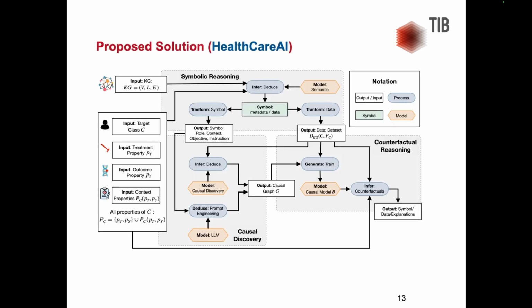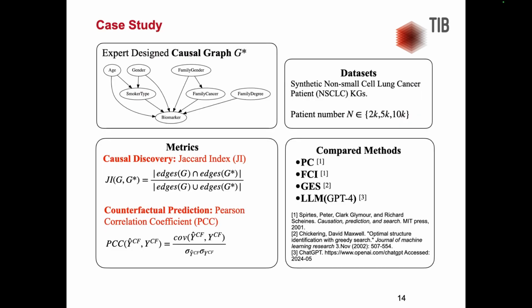With these ideas, we propose healthcare AI that combines symbolic reasoning, data and metadata-driven causal discovery, and counterfactual reasoning to predict outcomes under hypothetical scenarios. We evaluate healthcare AI using synthetic datasets generated using an expert-designed causal graph and a corresponding causal model trained from a real lung cancer dataset, comparing healthcare AI against other methods for causal discovery and counterfactual prediction. We use the Jaccard index and Pearson correlation coefficient as metrics.